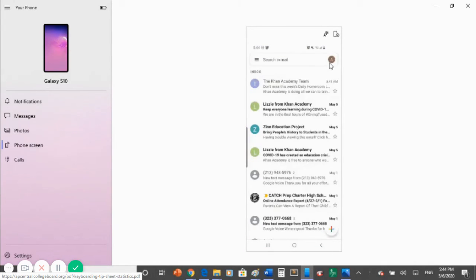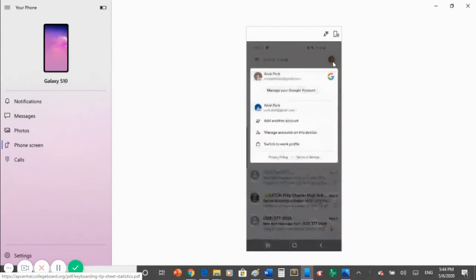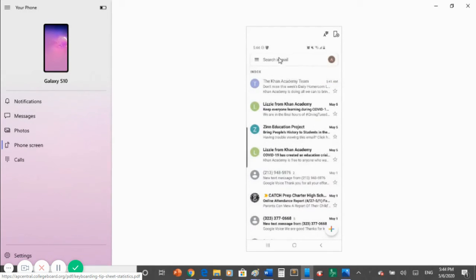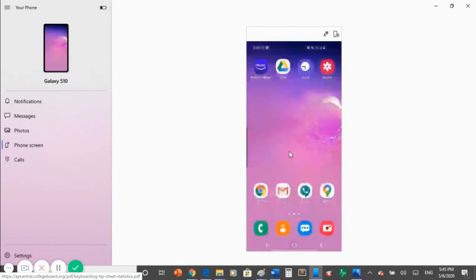To make sure it is your Catch Gmail, click on your icon with your name to make sure that you are logged into your Catch email account. Once you have done so, click on Search in Mail and type in College Board. Once you've done a search for College Board, locate your e-ticket and click on your e-ticket.